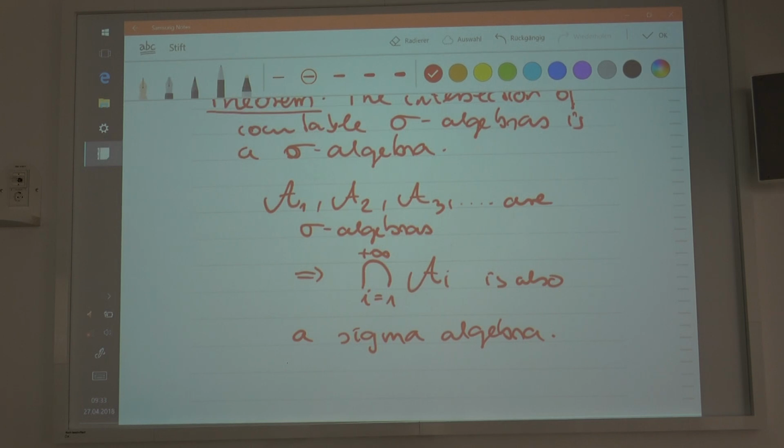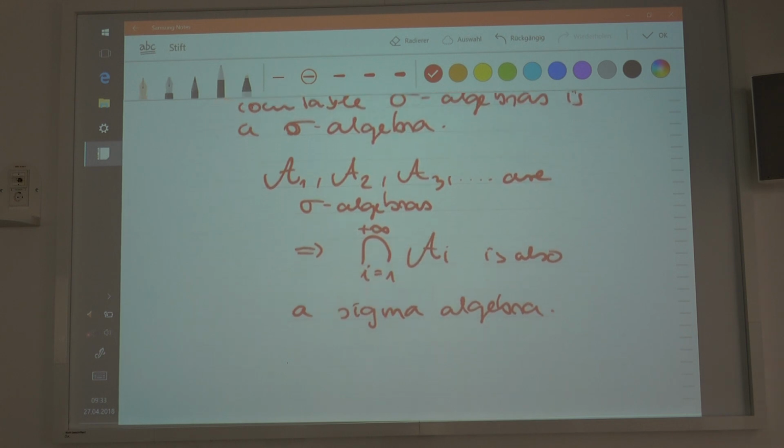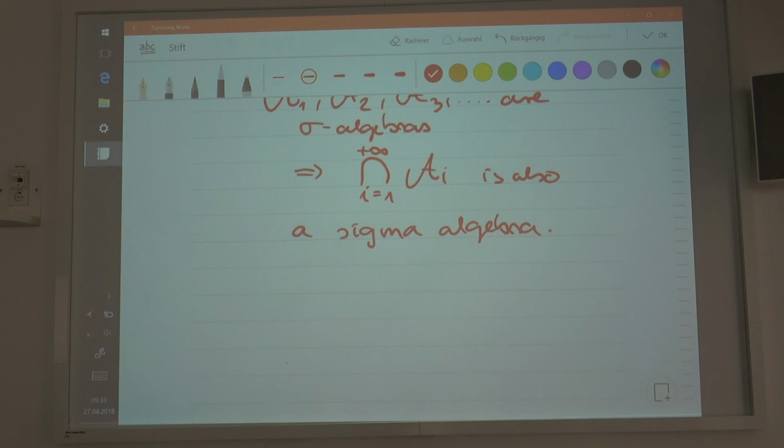Now, what do I have to show? I have to show first that this countable intersection of the sigma algebras is not empty. So this is the first thing that I need to do. Why is that?